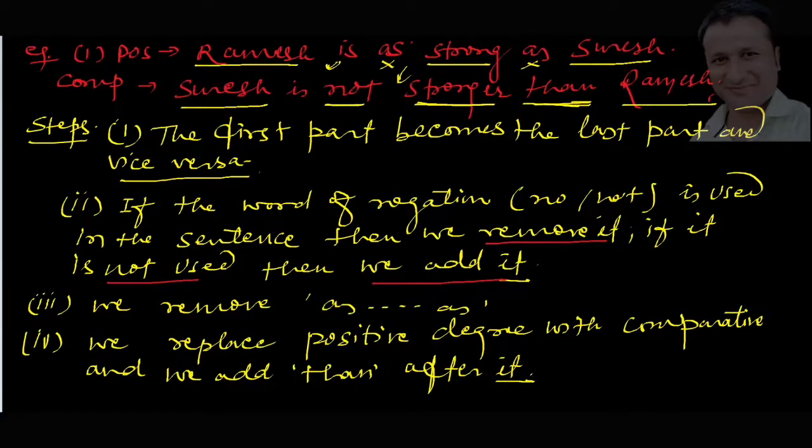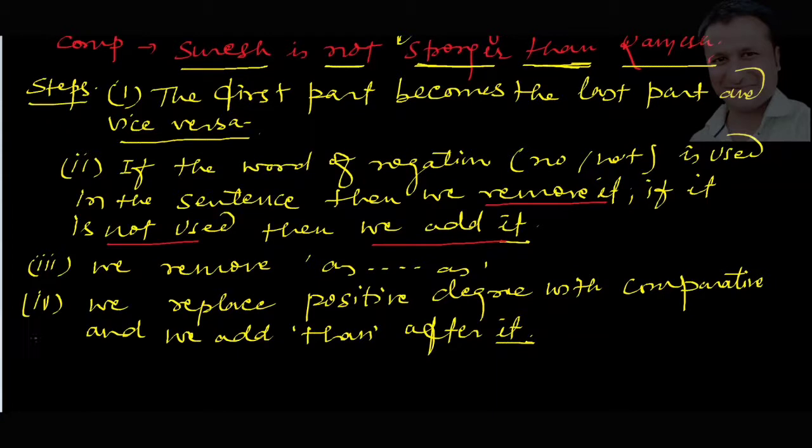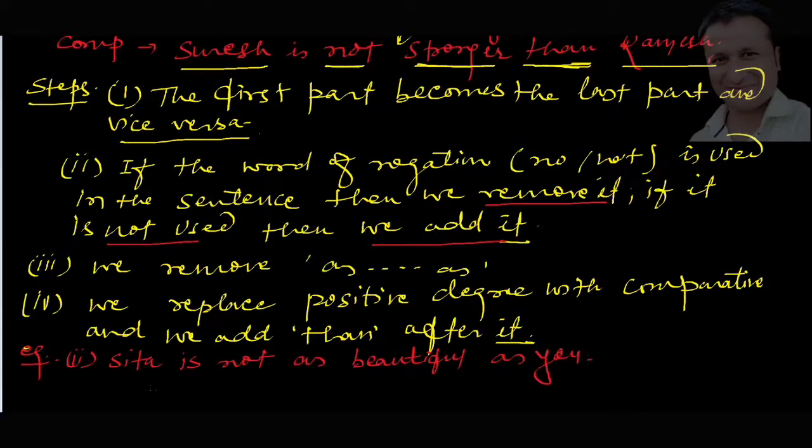So let us take one more example here. Example 2. Sita is not as beautiful as you. Okay. Now this one is positive. The comparative is, you are. Now here we can see that not is used.